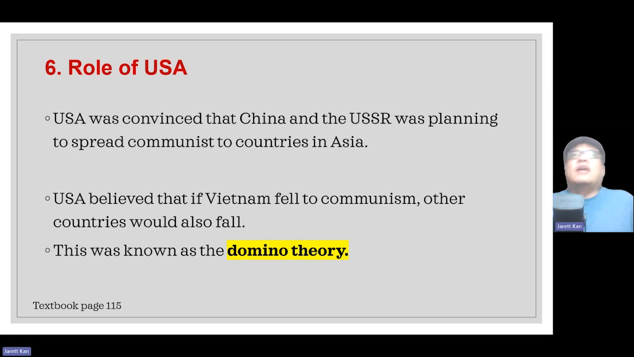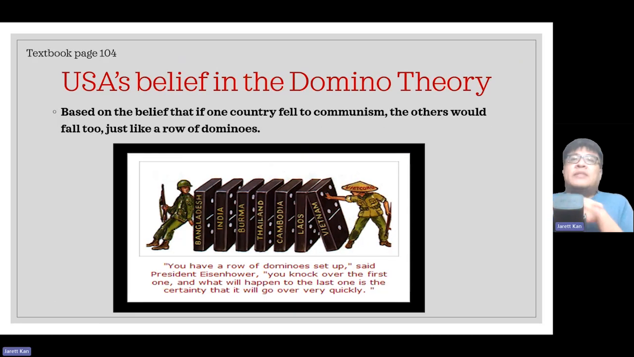And this fear that if one country falls, another country will become communist, this so-called theory is known as the domino theory. The domino theory was first coined by US President Eisenhower, and is based on the belief that if one country fell to communism, the others would fall too, just like a row of dominoes. So you can see in this picture, if Vietnam fell, then Laos would fall, Cambodia would fall, Thailand would fall, and it basically goes on.